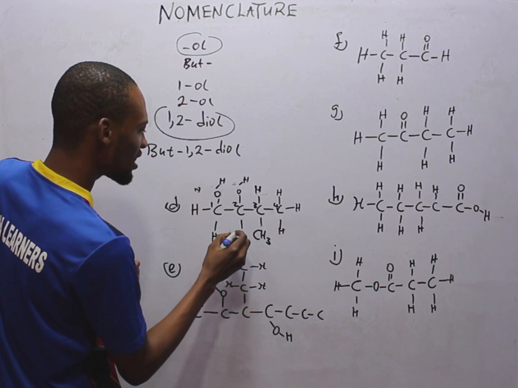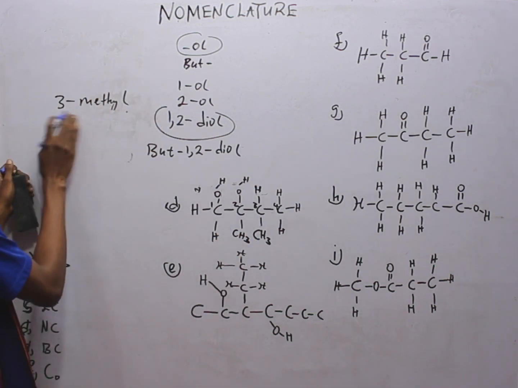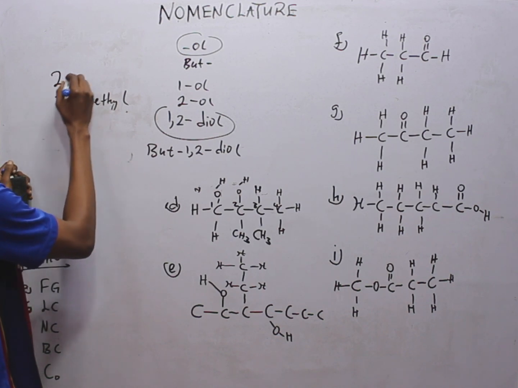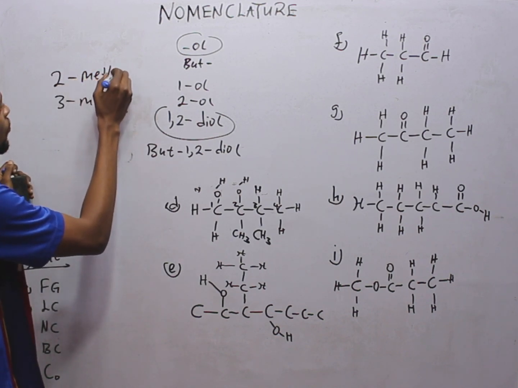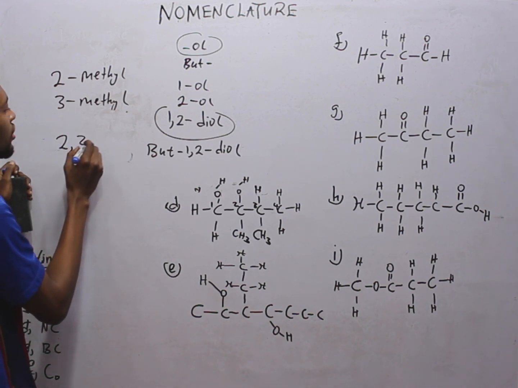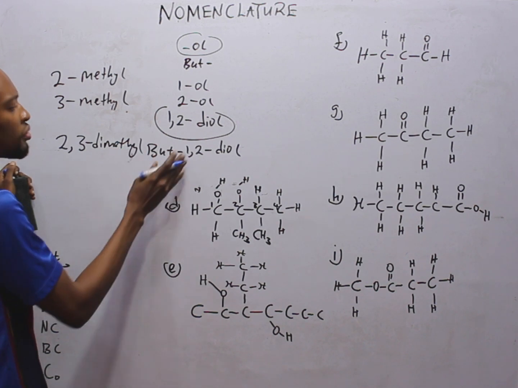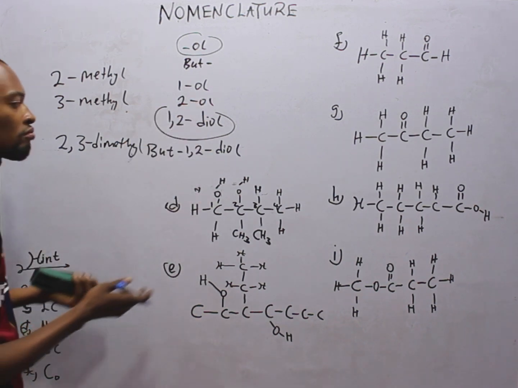The methyl group is here, CH3. This means we have one methyl group in carbon 3, and we have another one in carbon 2. This will simply be 2,3-dimethylbutane-1,2-diol. Simple.